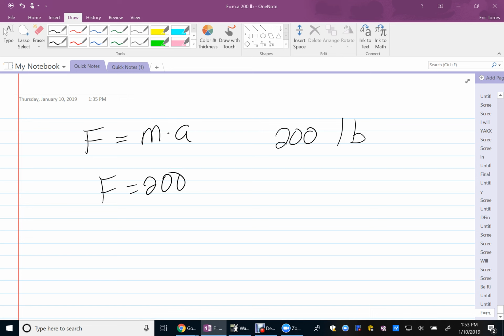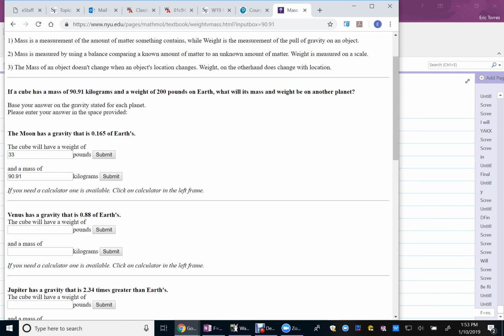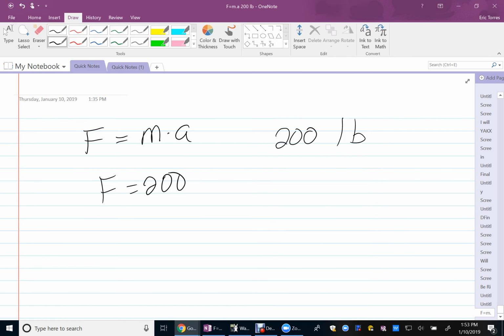That object has 200 pounds of force. So if you're carrying that, it takes 200 pounds of force to carry that object in your hand. Yet that object had a mass of 90.91, and this is 200 pounds of force.